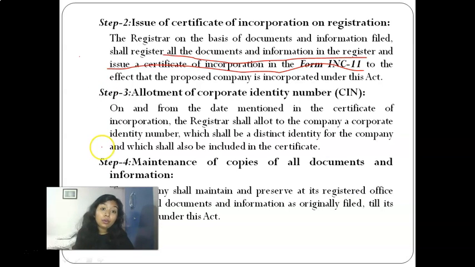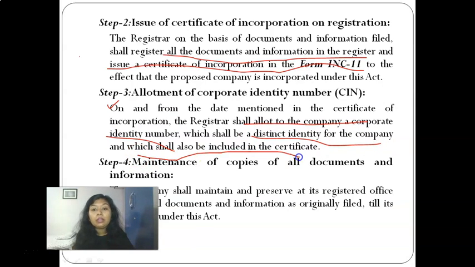Okay, now on and from the date mentioned in the certificate of incorporation, the registrar shall also allot the company a corporate identity number. As I already told you, it is a distinct identity number for the company, which will also be included in the certificate. So it's a distinct identification number.